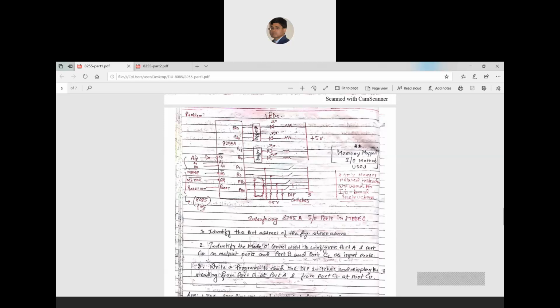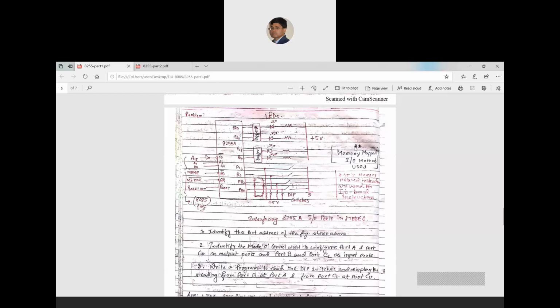You can see that A15, the 16th bus line, is connected with CS bar, and A1 A0 are connected with the A1 A0 pins. Read bar is connected with the memory read signal coming from 8085, the memory write signal is coming from 8085, and reset out is coming from 8085. This is the connection from the 8085 part, and this is the connection with the external devices, and this is the total configuration.